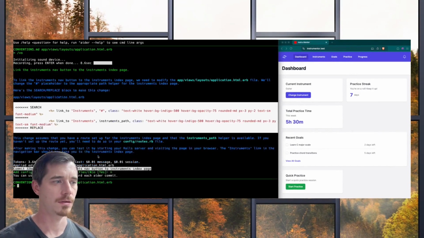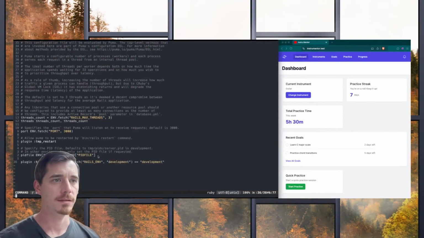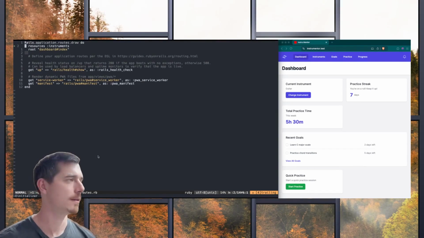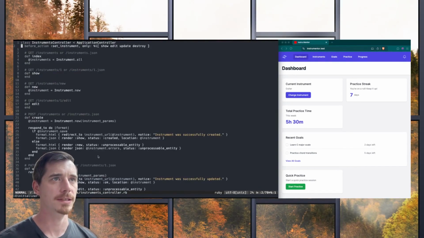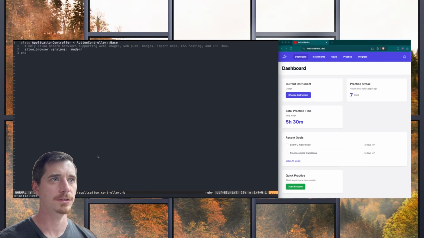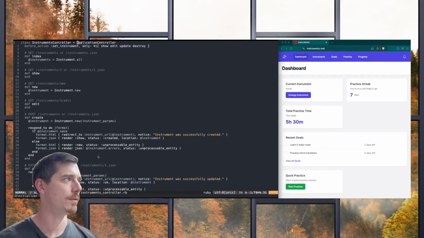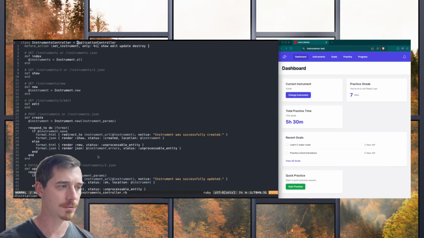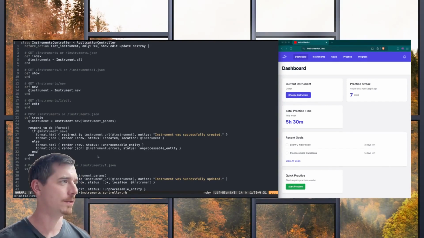No, I'm not going to add the routes. In fact, let's, okay, good. The scaffold added the resources the way that I expected it to. We inherit from application controller. Oh, we don't have login or users yet. That wasn't in the roadmap, was it? We'll add that in a future episode.